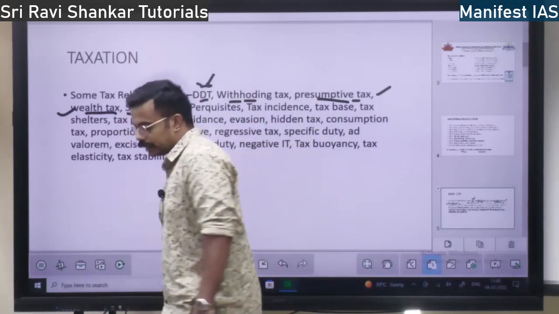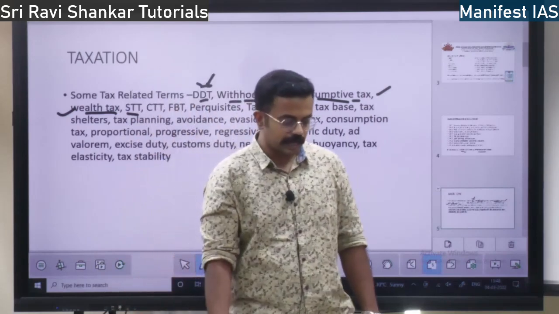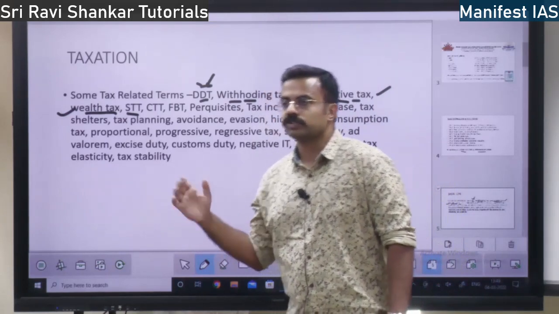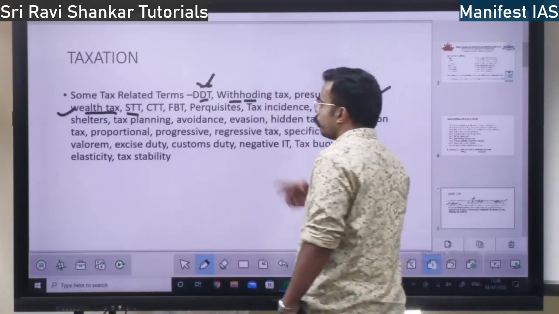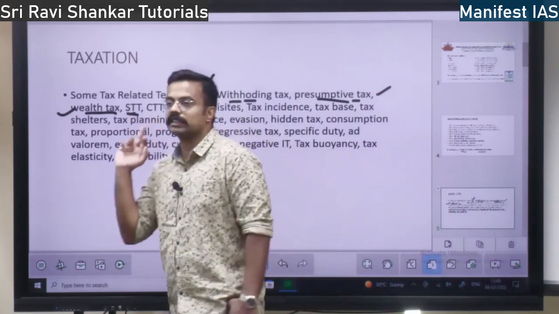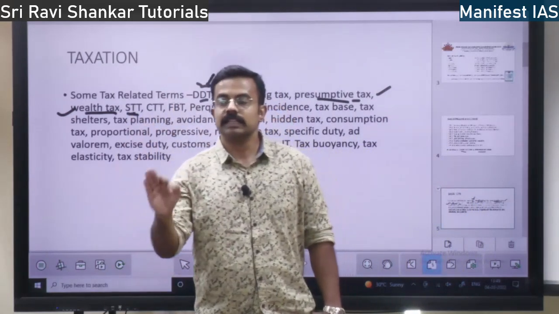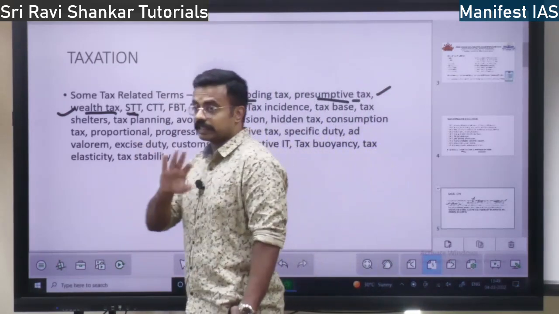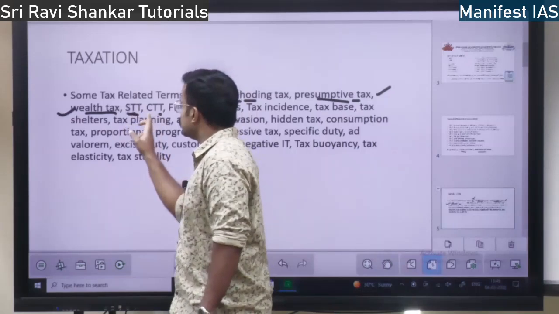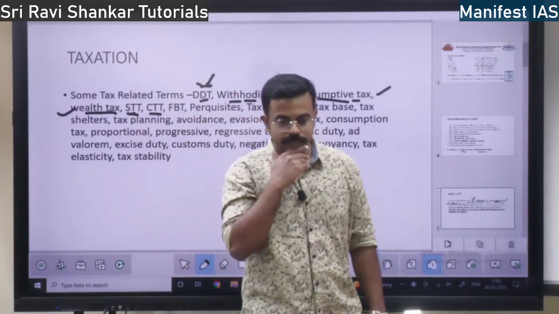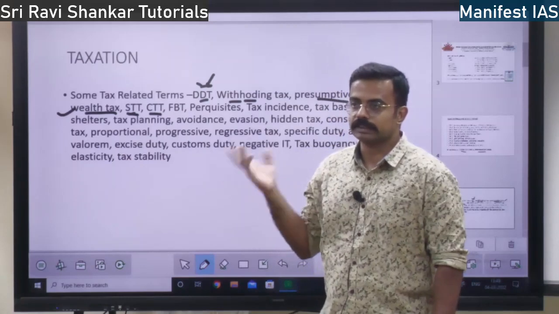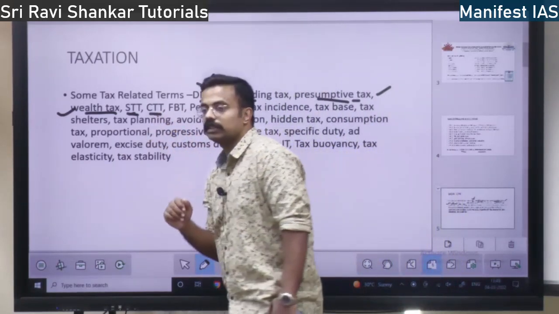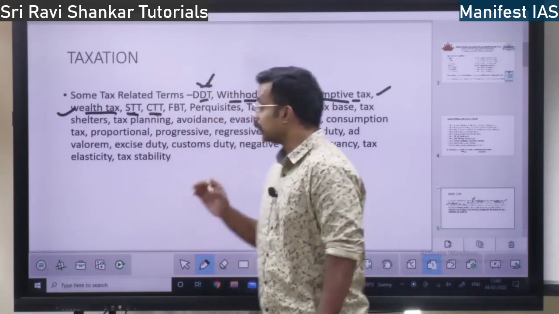Next you have security transaction tax. If transactions happen in the share market, shares are bought and sold, upon that tax is imposed, that is security transaction tax. Then similar to security transaction tax, in the stock exchange, if commodities are transacted, I have told you already what commodities are, sugar, all these things. The tax imposed on that is called commodity transaction tax.